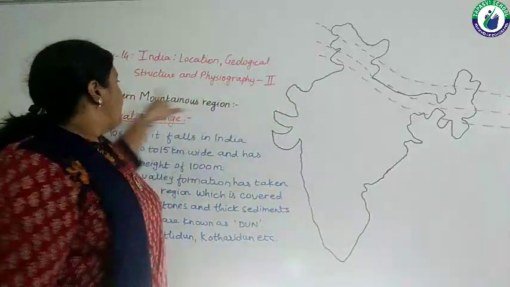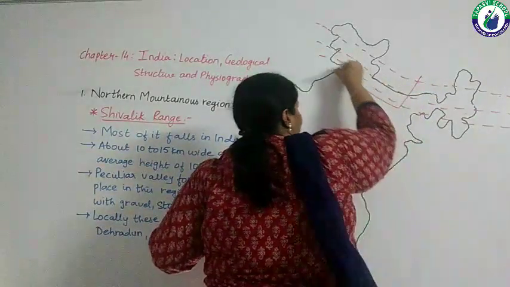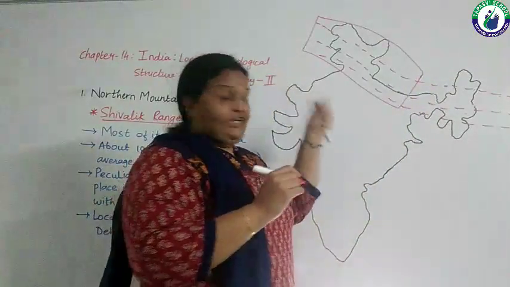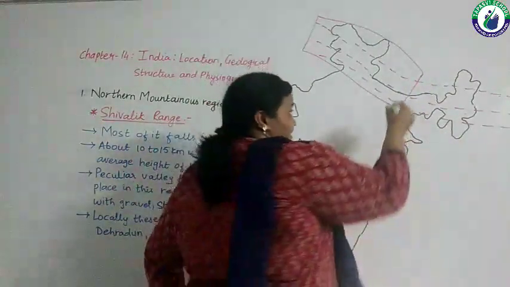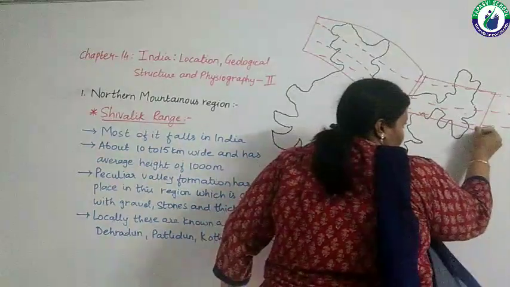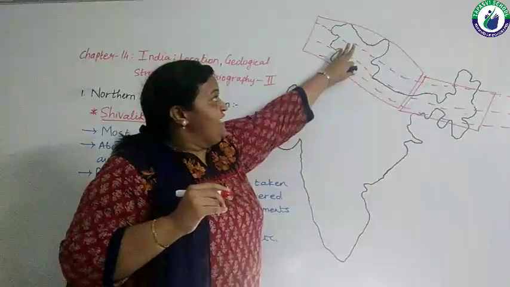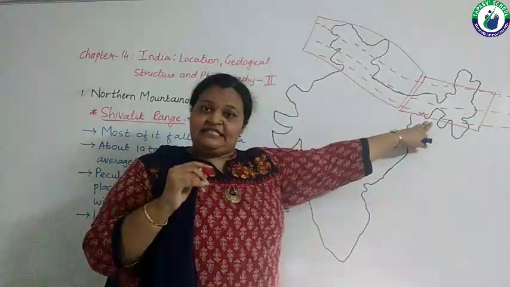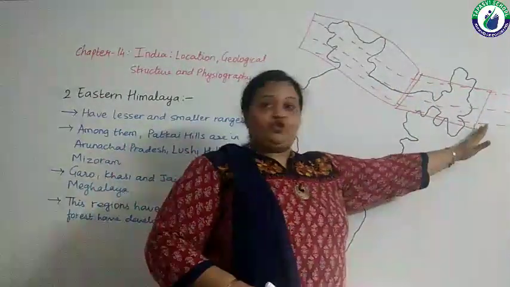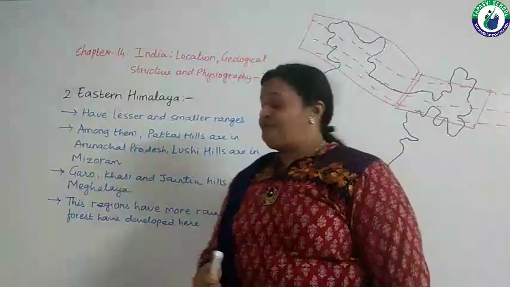So this is about the northern mountainous region which we have discussed. This whole portion is counted into the northern mountainous region and this portion is the eastern mountainous region. Now we are going to talk about the eastern mountainous region, this part. We have already discussed this. Now moving towards this portion of the Himalayas, which is known as Eastern Himalayas.